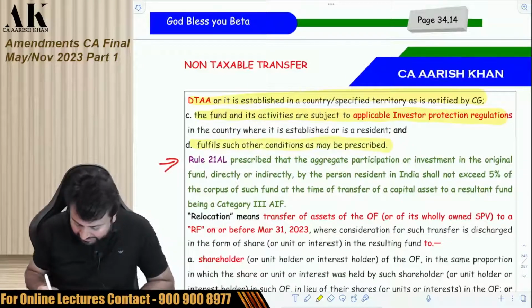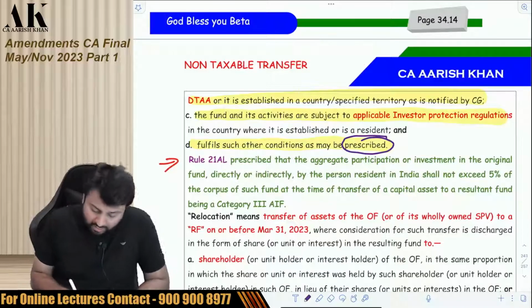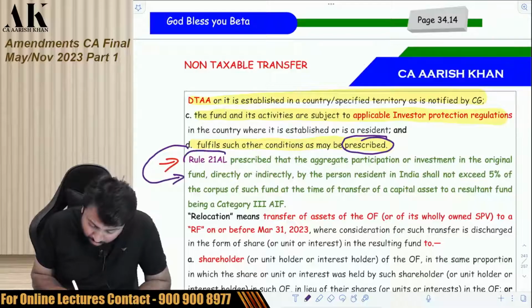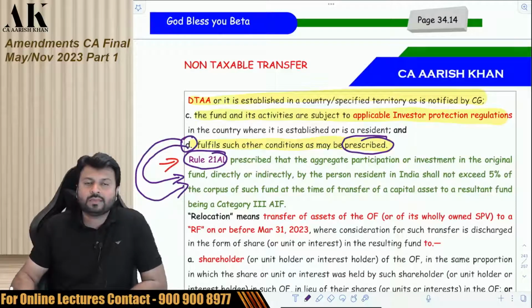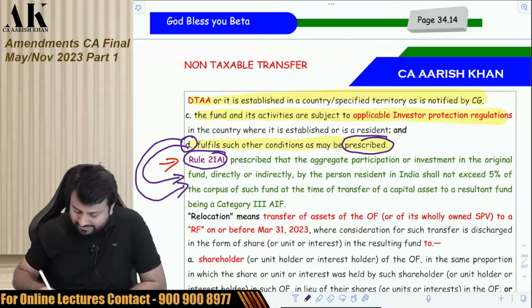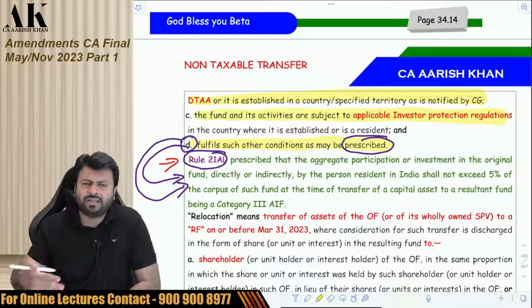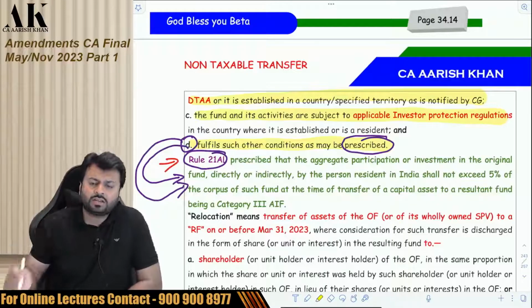So the government said that the government will prescribe a few more conditions. So the government has prescribed the condition under Rule 21AL. To fulfill this point, the government has brought Rule 21AL. And now what does Rule 21AL say? It's a very simple amendment made by the government through the insertion of a rule.